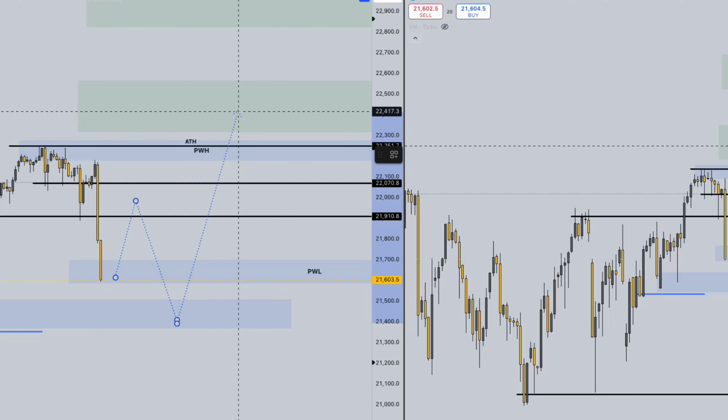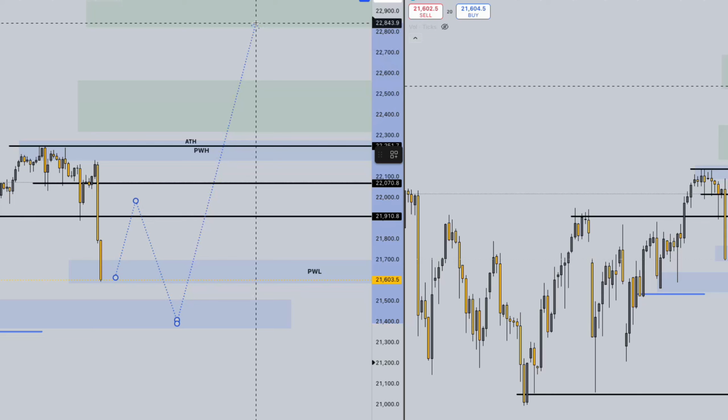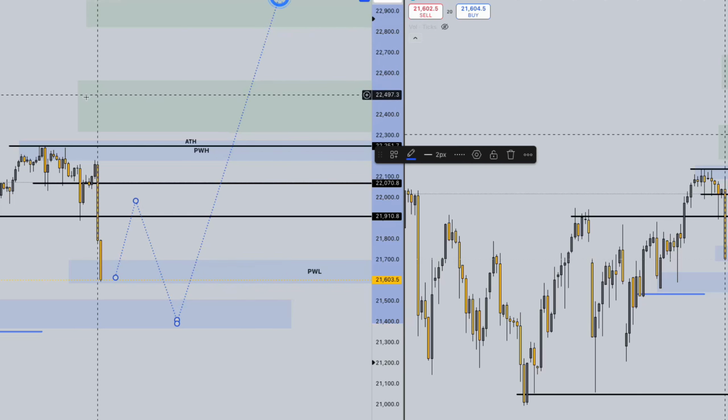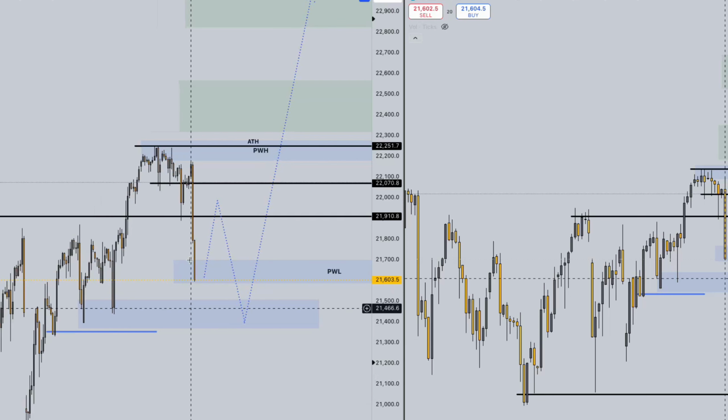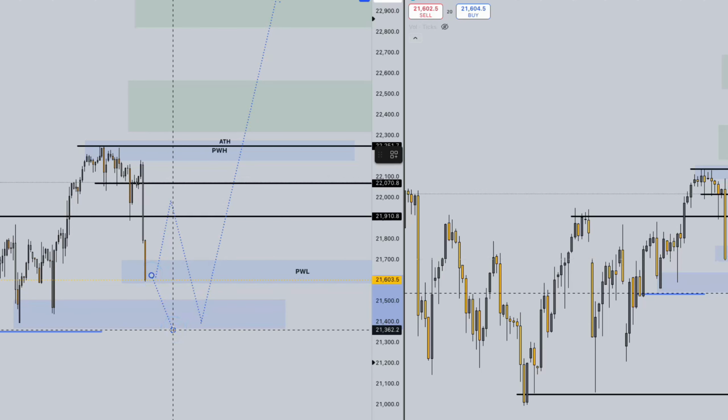From there, we could see a strong bullish move up to that 22,500 price range, and eventually potentially up to the 23,000 price range. We could see a move like this. If not, then we just may open with strong bearish pressure all the way down to 21,500, 21,400 price range.